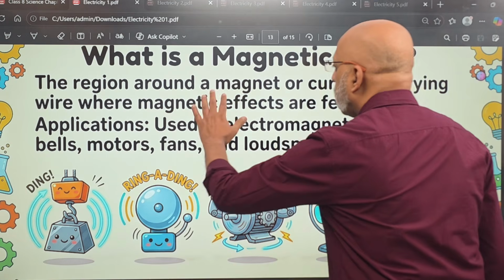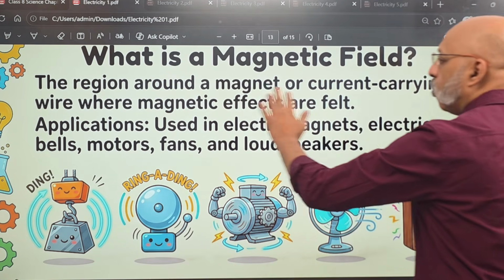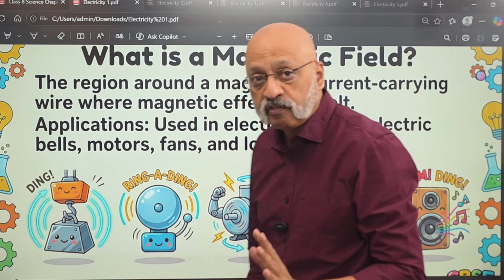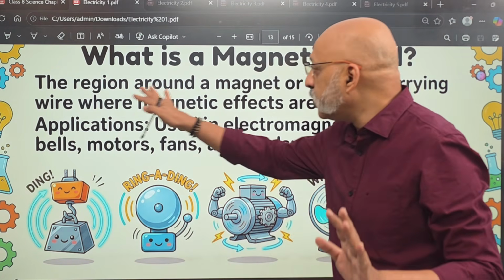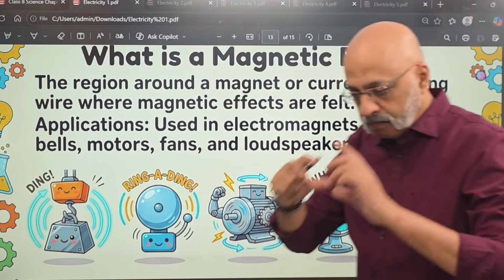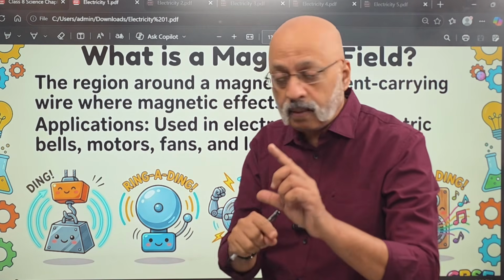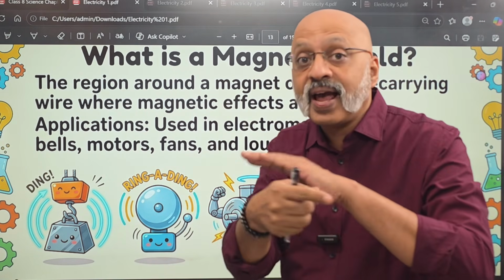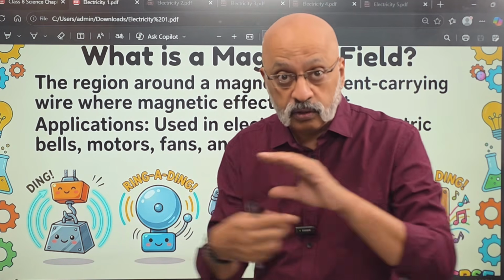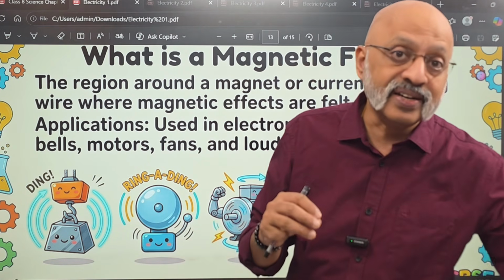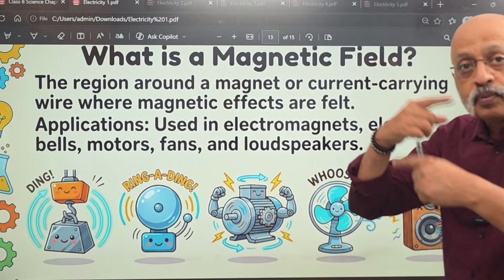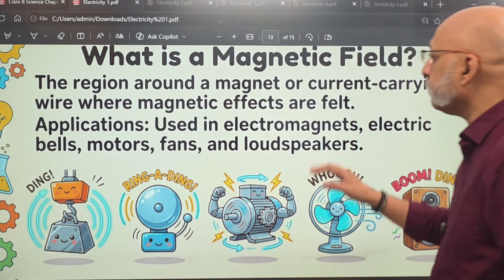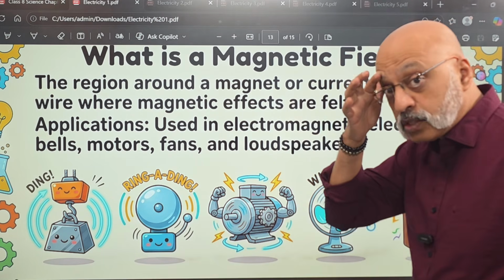The region around a magnet or a current carrying wire, a conductor through which current is flowing, where magnetic effects are felt, is called a magnetic field.